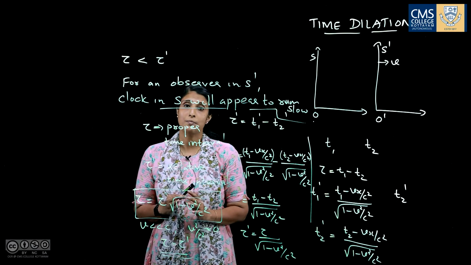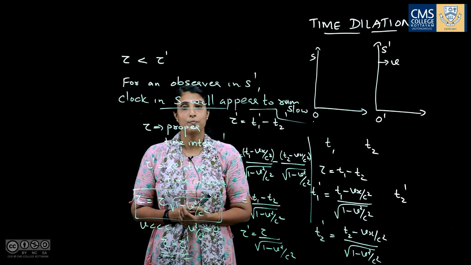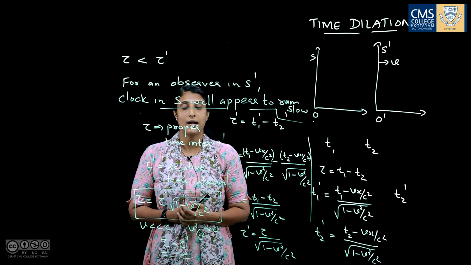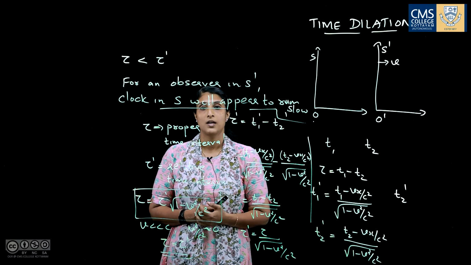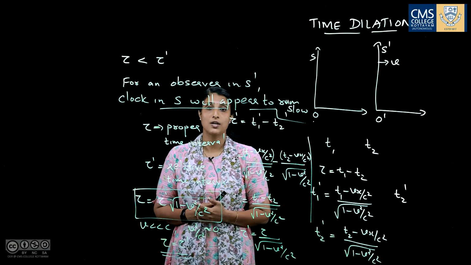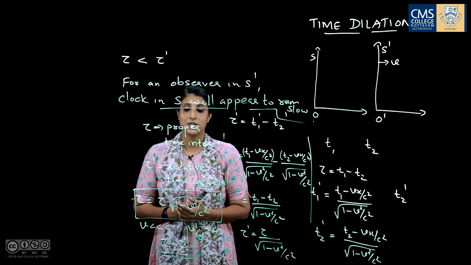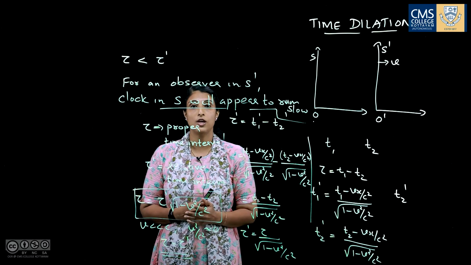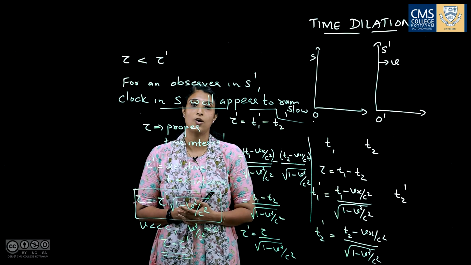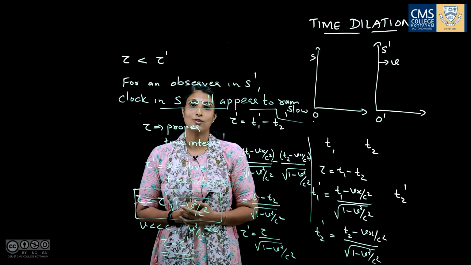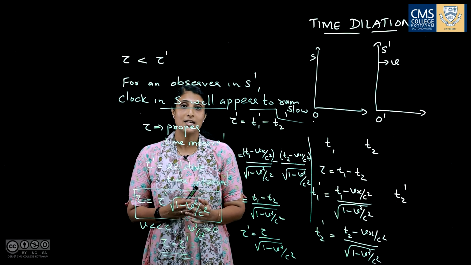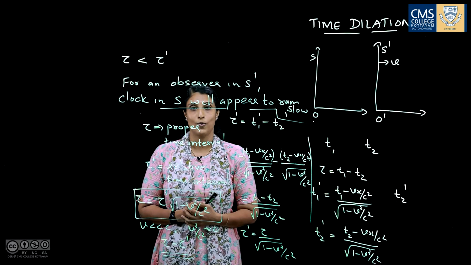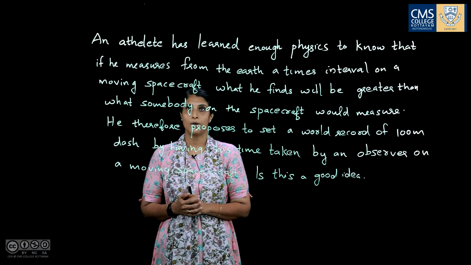So relative time is always greater than the proper time interval. This concept is called time dilation. Time dilation is one of the important consequences of Lorentz transformation, and this concept occurs only for particles moving with velocity comparable to the velocity of light, and each observer sees the clock in the other frame to be running slow. Now let us look into this problem.